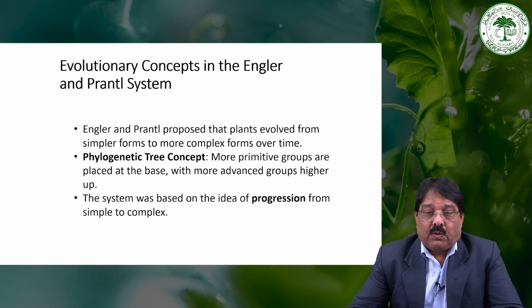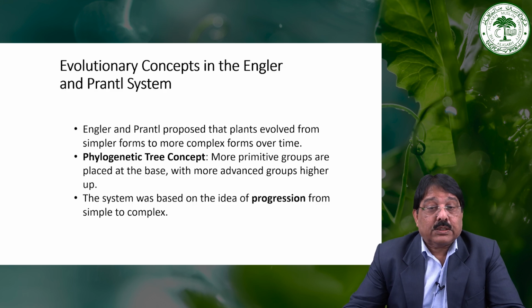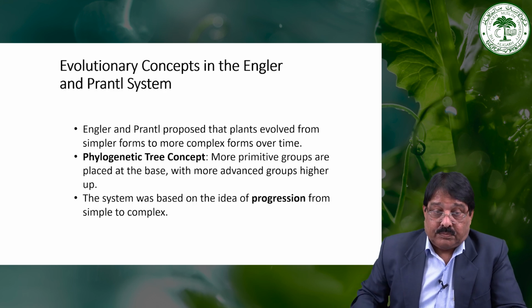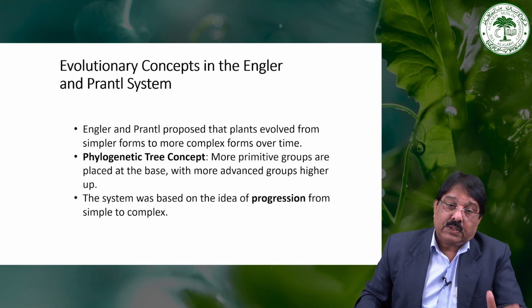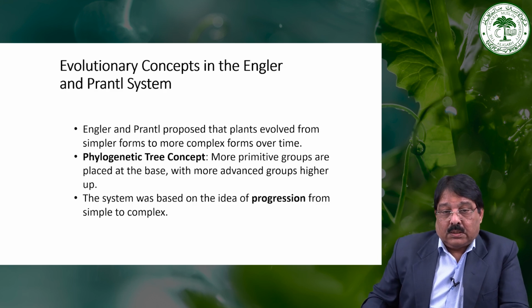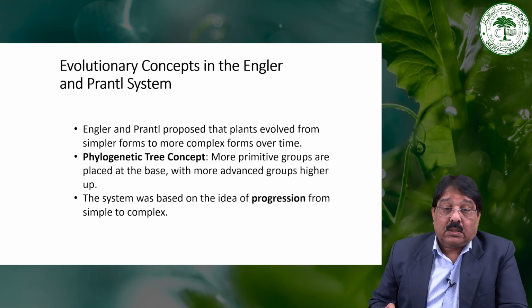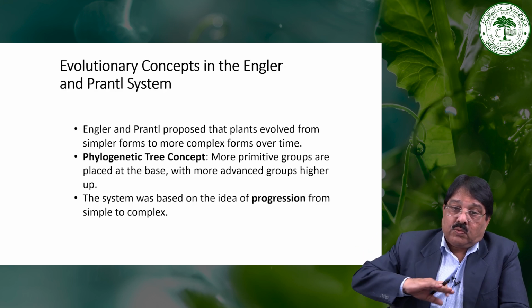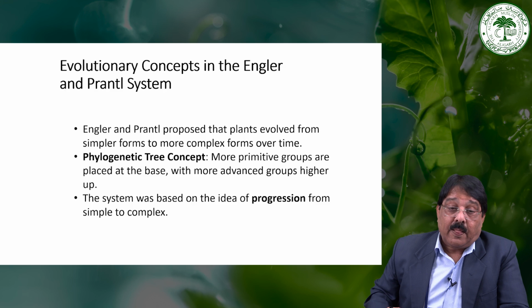That is why it is up to date in terms of the phylogenetic tree concept. So the families with simple characters, from the evolutionary point of view, come first, and from there towards complexity, it is the last, you can say.